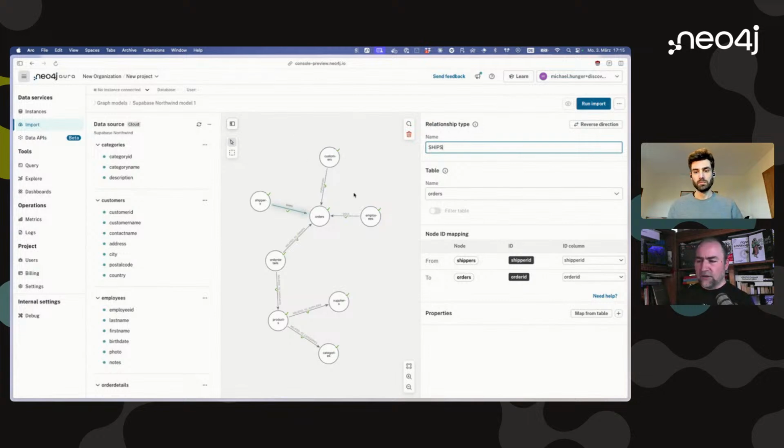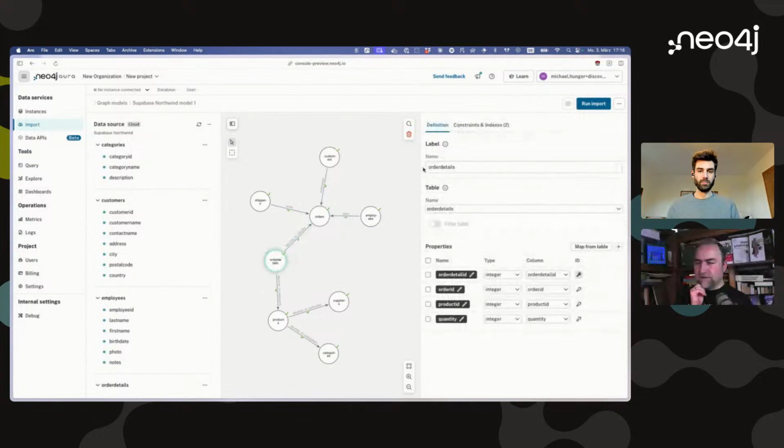But we use a little bit of heuristics to change names and things like that and adjust some of the spelling as well. But in general, this is currently just a mapping. Something that's interesting here is that it mapped all the details as a separate node. I haven't actually tried in this relational database import to see if we can turn this into a relationship. Perhaps you can try this actually. Let's see if this works.